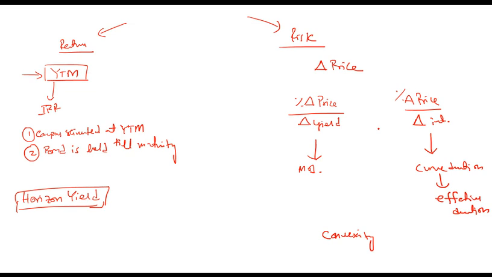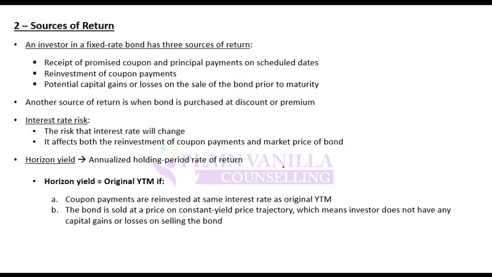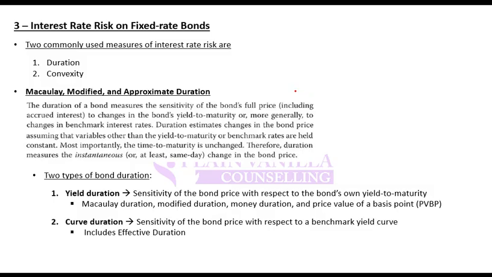This is known as yield duration, and this is known as curve duration. If you compare the percentage change in price with the yield curve, it is known as curve duration. If you compare it with the yield of the bond itself, then it is known as yield duration. And types like modified and effective are examples. Now let's go into details of it. So we discussed what is yield, what is curve. Within yield duration, different types of durations include Macaulay, modified, money, price value of basis point. And within curve duration, one of the examples is effective duration.